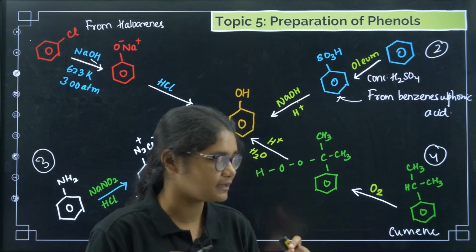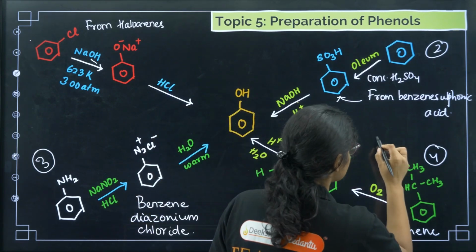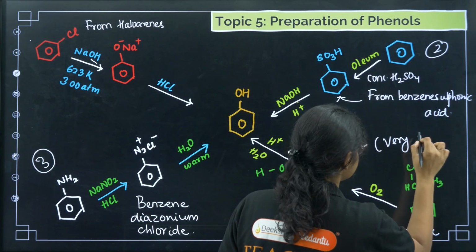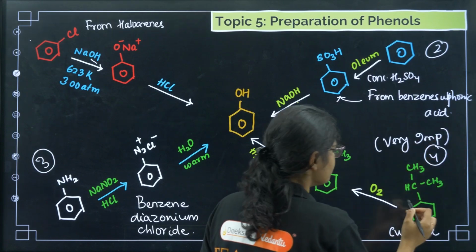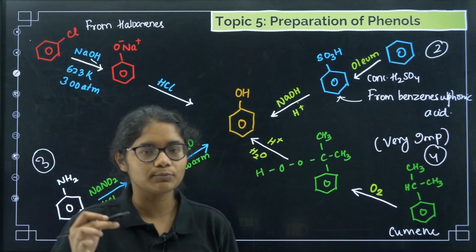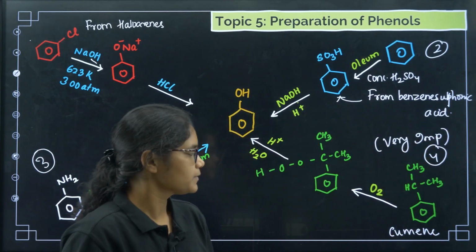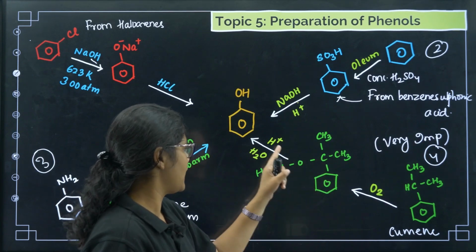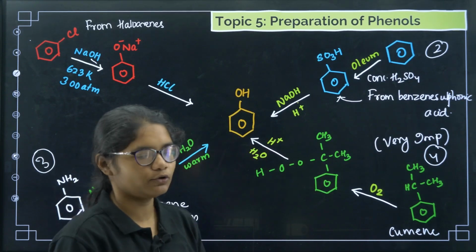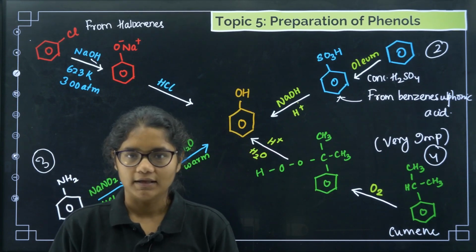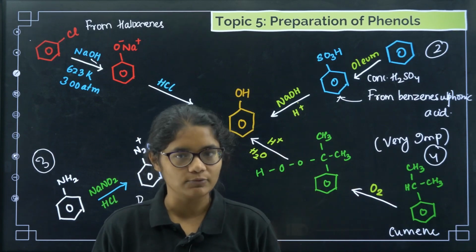And the last one is very, very important. This fourth one is a very important method, from cumene, that is isopropyl benzene. Take O2, so oxidation will take place, and then H plus and water will give you phenol, okay. I hope these all four methods are clear now, okay.